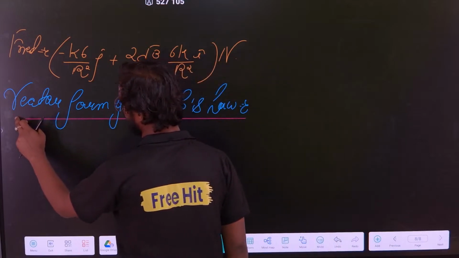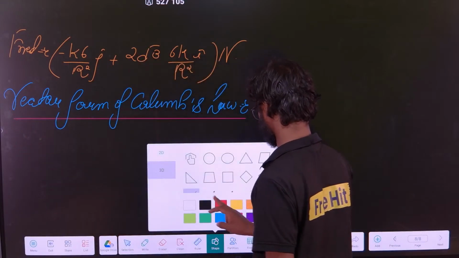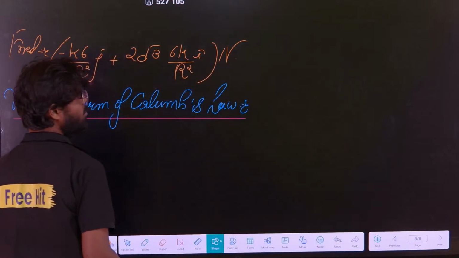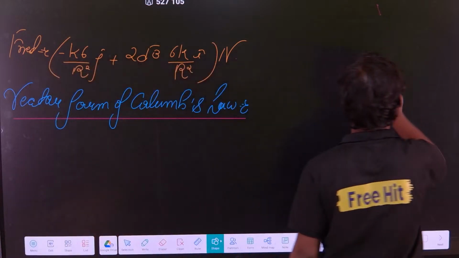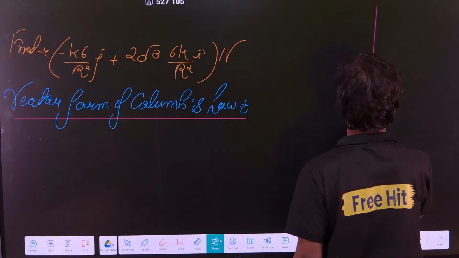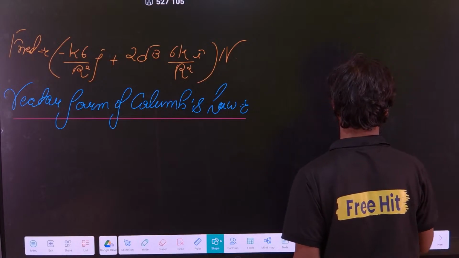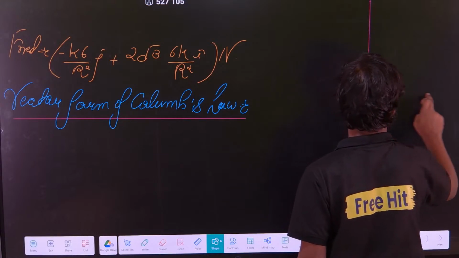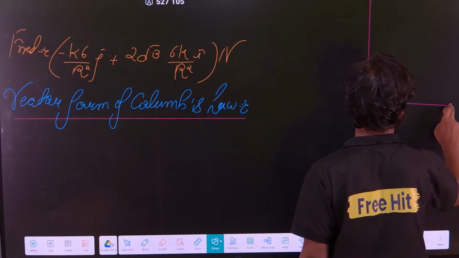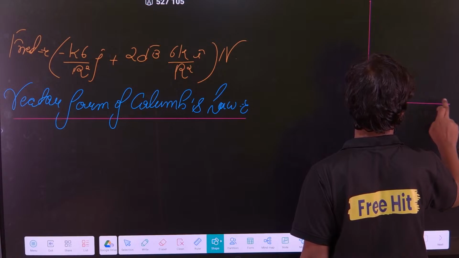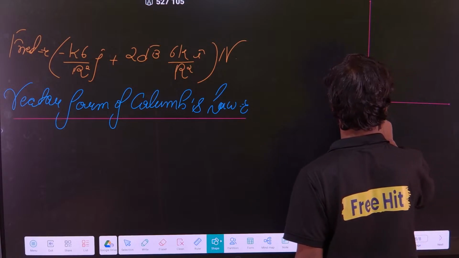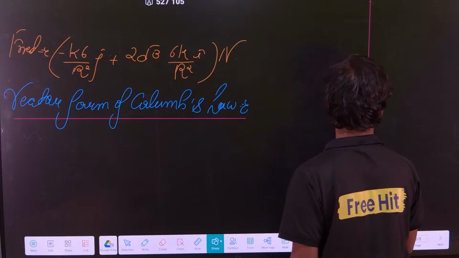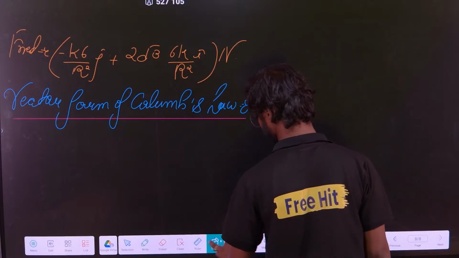Now what is vector form? That is also very easy. If you try to understand, let me draw it here.